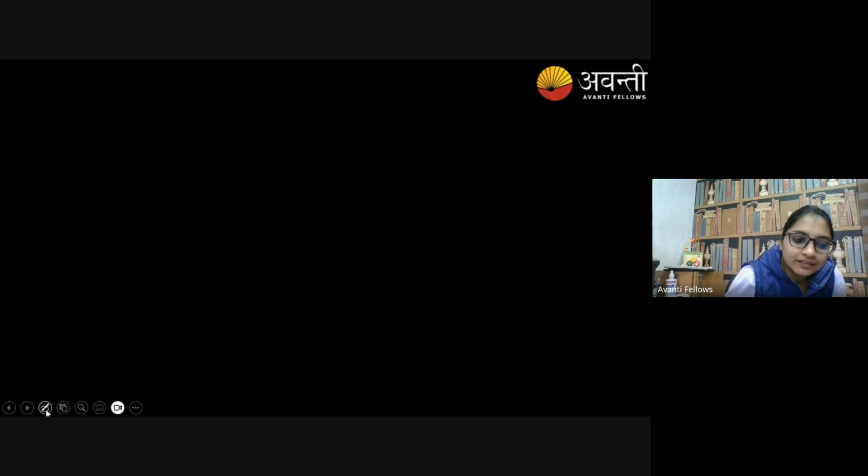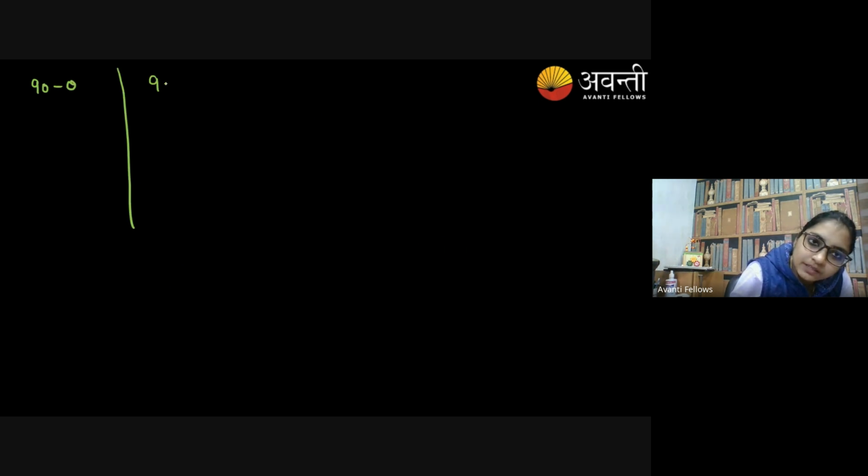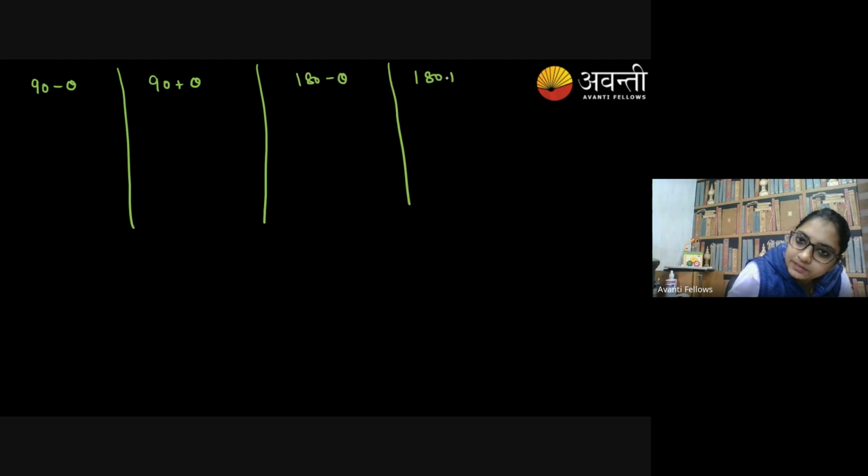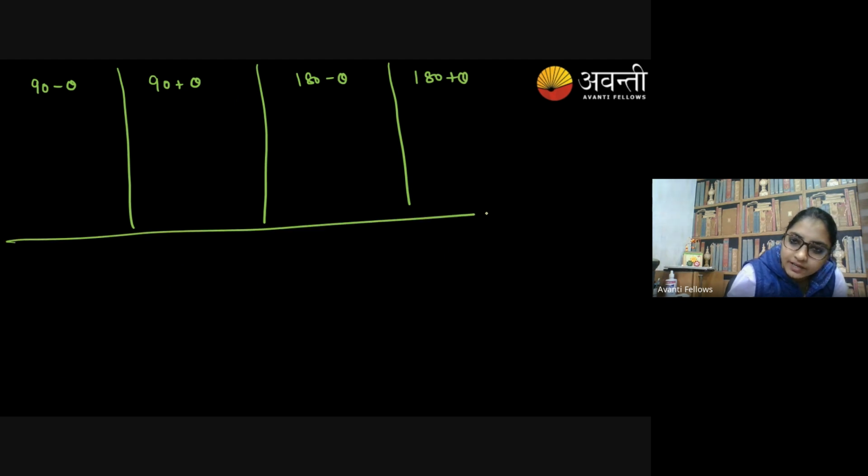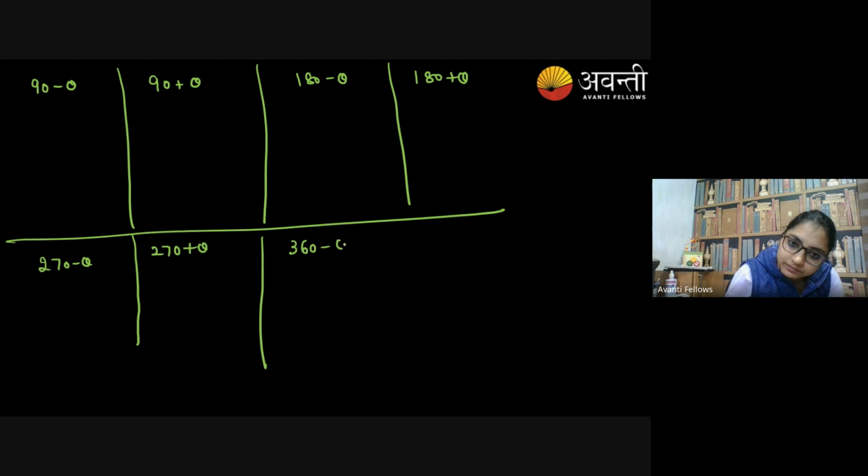Okay, no chance. So dear friends, let me show you how many formulas look like. You are having 90 minus theta, then you must have 90 plus theta, then 180 minus theta, and then 180 plus theta, right? In the same way, 270 minus theta, 270 plus theta, 360 minus theta, and 360 plus theta. Yes or no?